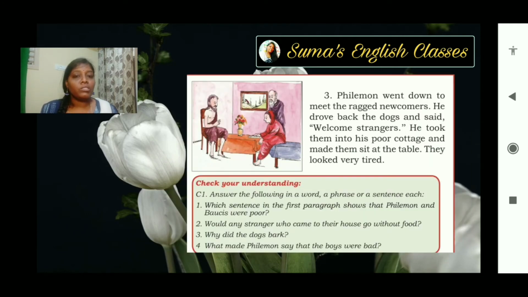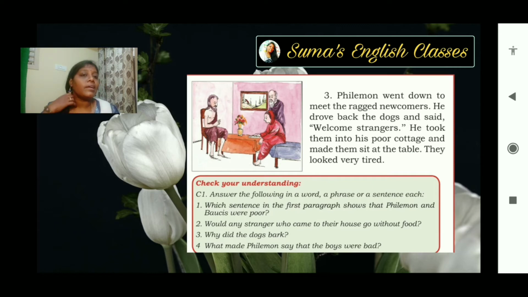So let's move on to the third paragraph. Philemon went down to meet the ragged newcomers. He drove back the dogs and said, "Welcome, strangers." He took them into his poor cottage and made them sit at the table. They looked very tired.